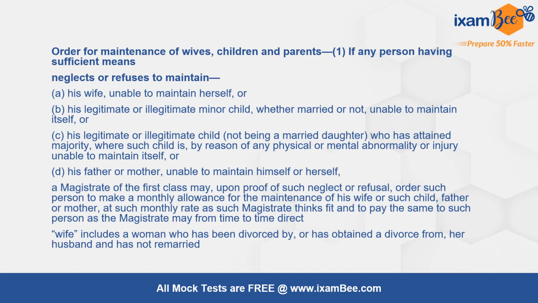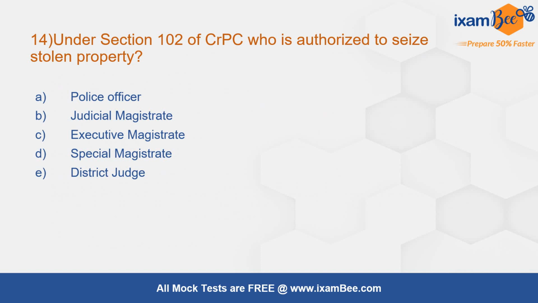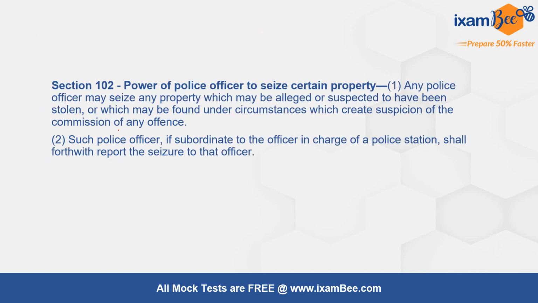This is given under section number 125, which discusses who all can claim maintenance. Question number 14. Under section 102 of Criminal Procedure Code, who is authorized to seize the stolen property? The correct answer is police officers. Section 102 allows police officer to seize certain property.